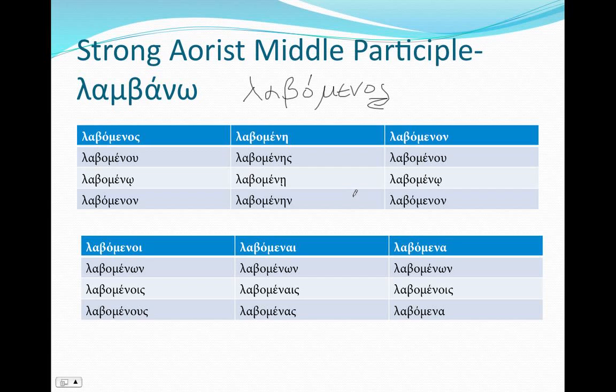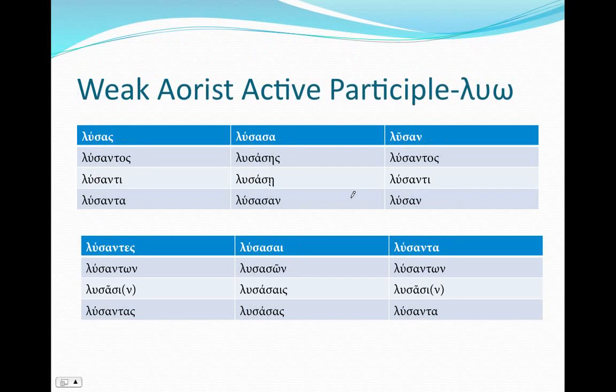Now let's take a look at the weak aorist. These are going to have different endings. So from λύω, remember the third principal part is ἔλυσα. We're going to find the stem the same way. We're going to knock off the epsilon augment, and we're going to knock off the alpha. And to this stem, we're going to add our endings. We're going to use a recessive accent, and our endings are going to be ας, ασα, αν.